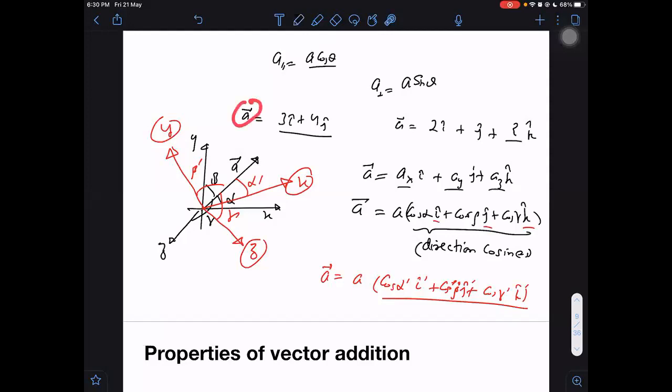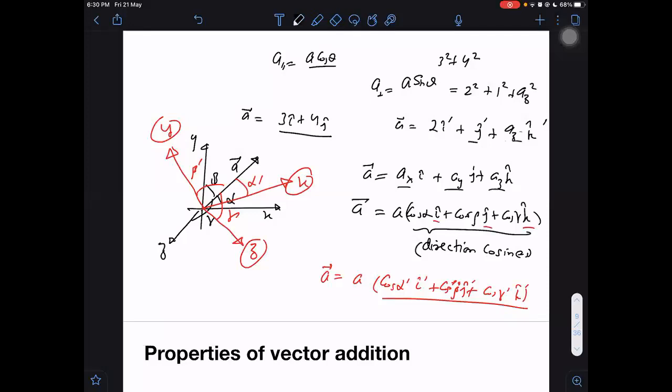It is the same vector only, but in a different coordinate system, its components are becoming different. So what do I need to do then? I know what will remain constant. The magnitude will remain constant. 3 square plus 4 square should be equal to 2 square plus 1 square plus the unknown. What is the component along the z axis? Let us call it az. az was not given. We can find it out.